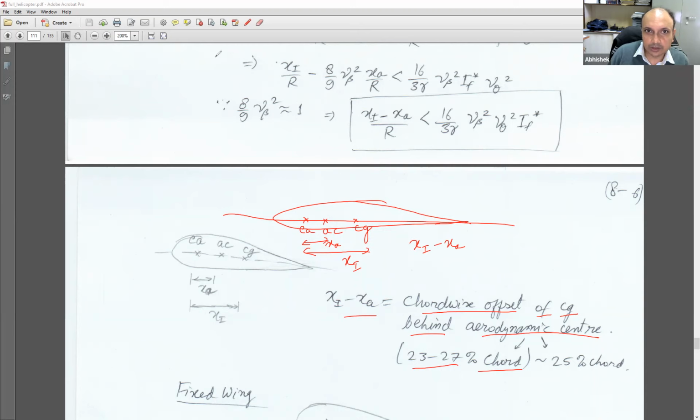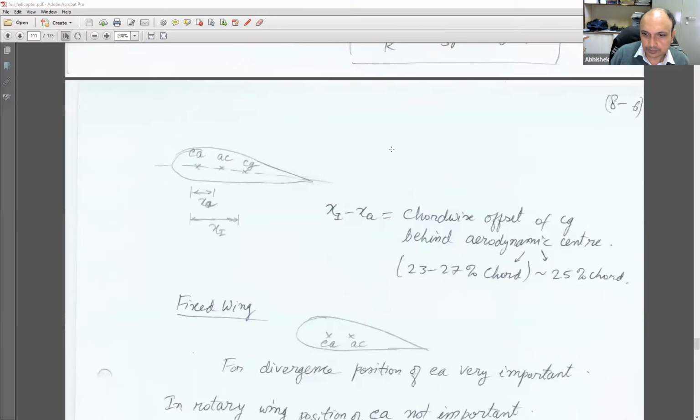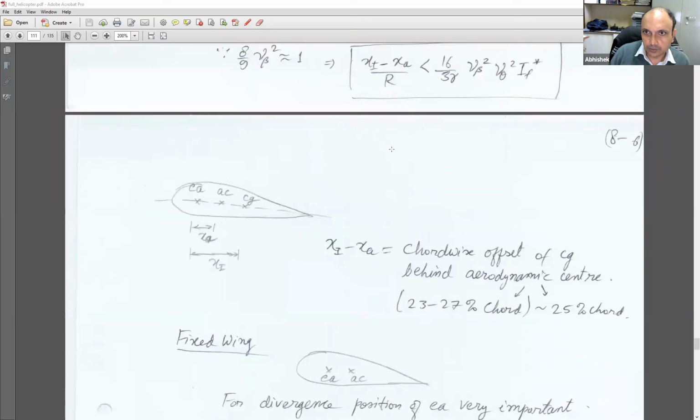So this is for the rotary wing. We have to see what is there for the fixed wing. So for fixed wing, what happens? Same airfoil, you have only two things to worry about: elastic axis and aerodynamic center. So for divergence, the position of the elastic axis is very, very important.